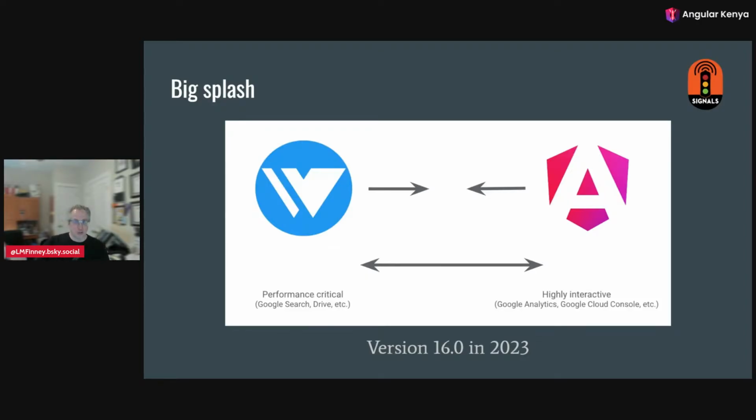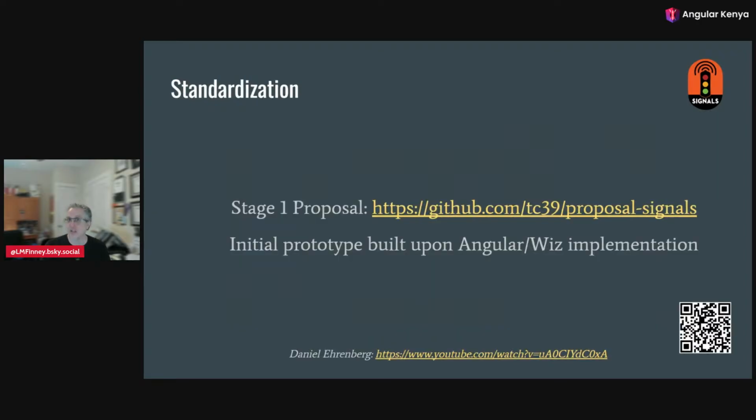So Angular is what they use for their external sites. It's what they've shared with all of us in the rest of the world to use. It is really good for developer experience. Wiz is really good for performance. It's what they use for Google Drive, YouTube, Gmail, stuff like that. But apparently the developer experience isn't great. Those two frameworks are what they use internally at Google, and they are converging, which means when Angular picked up signals, so did Wiz, which means the same signals that Angular uses are what you use in YouTube right now watching this.